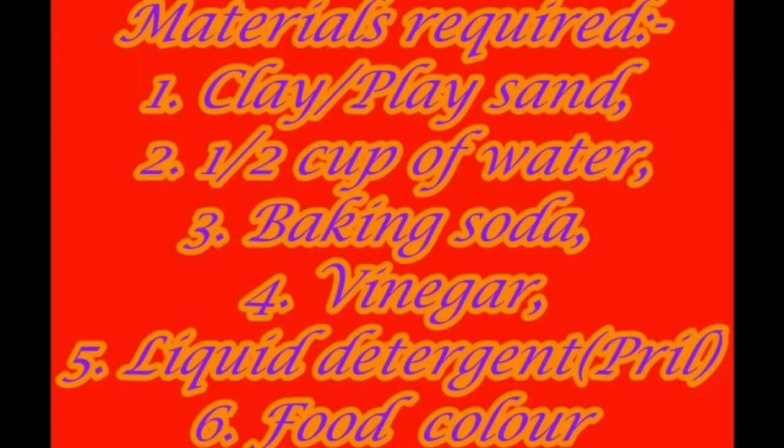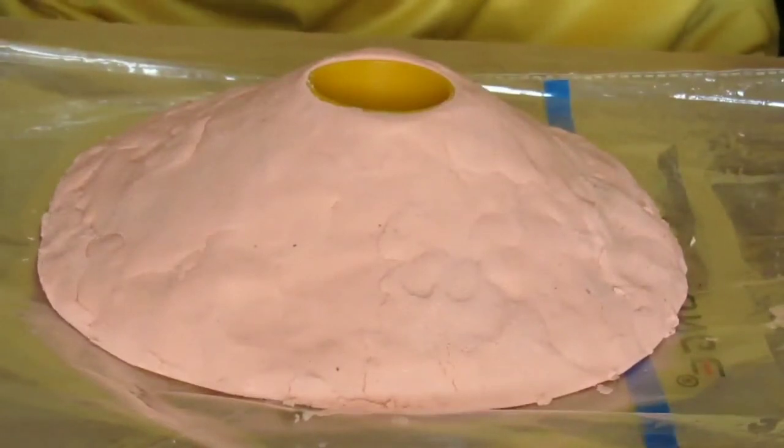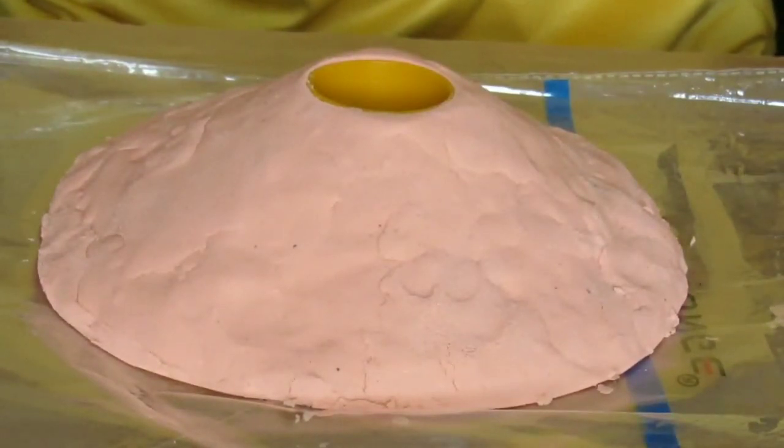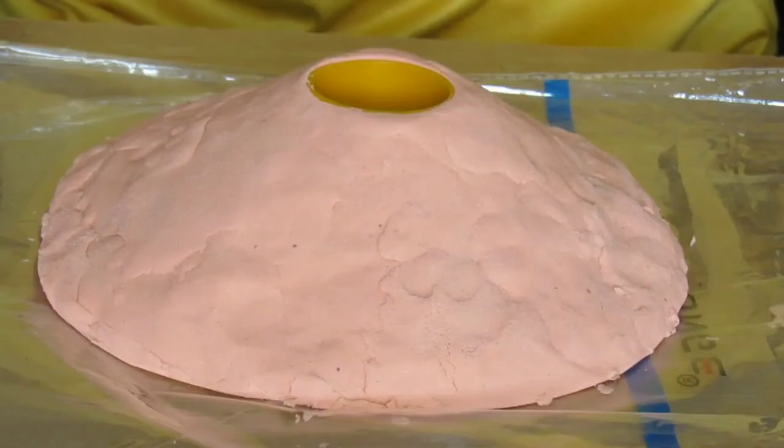Now it is time for our weekend EVS activity. In this activity, materials required: clay or play sand, half cup of water, baking soda, vinegar, liquid detergent, and we can also add some food color. If you don't have clay or food color, you can skip the step. Can you guess what we are making? Yes, we are making an active volcano.